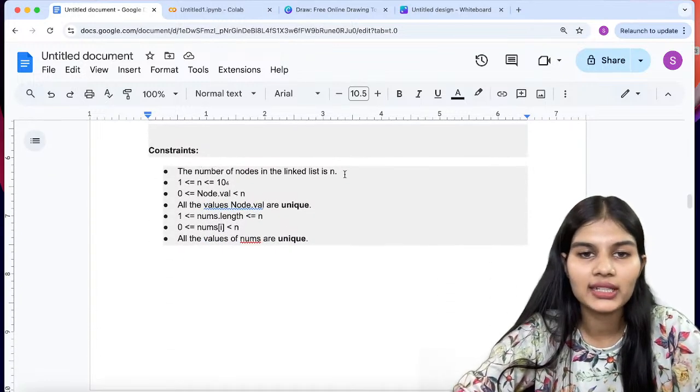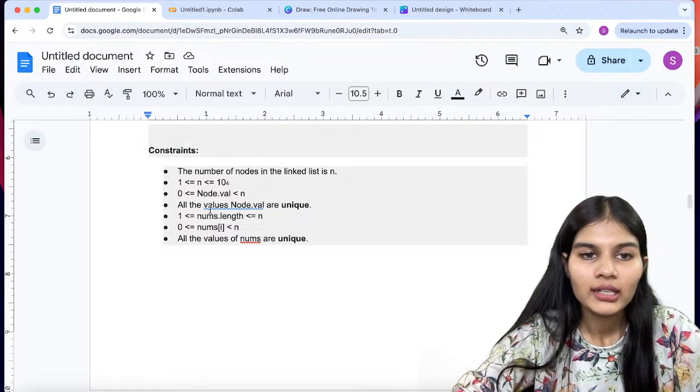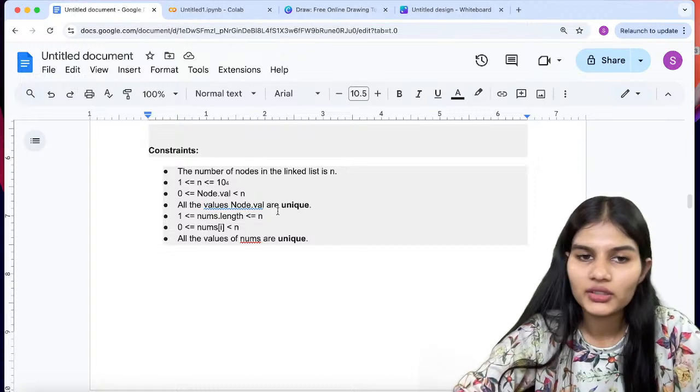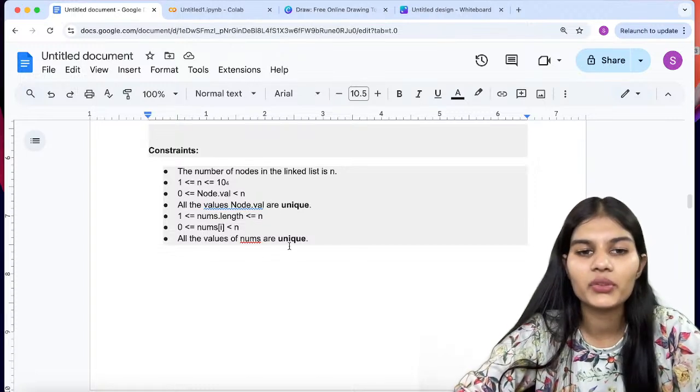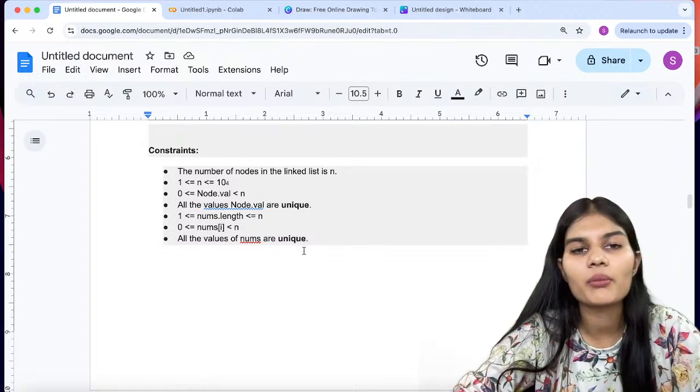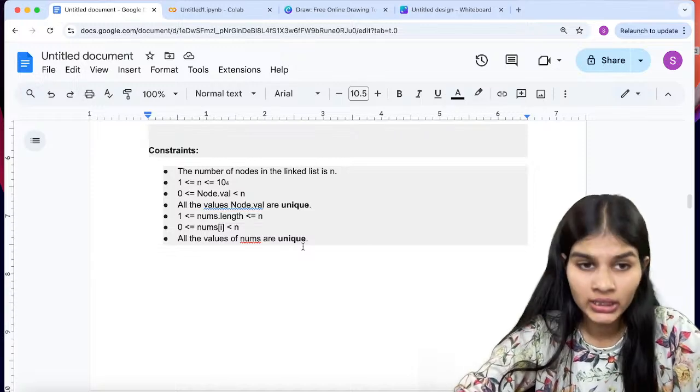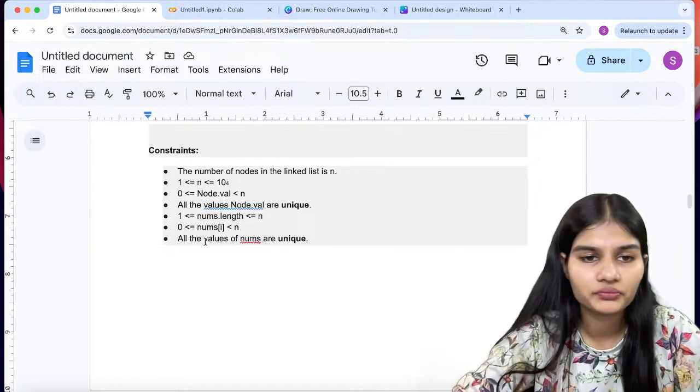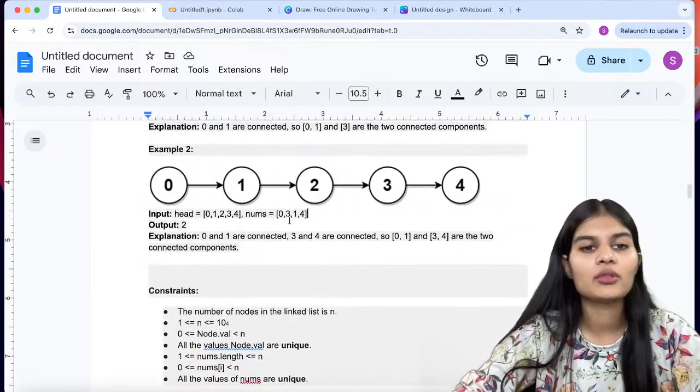Fine. So the approach to this, constraints are also there. The number of nodes in the linked list is n, and n should be between 1 and 10 to the power 4. The node values, node dot val, are unique. All the values are unique, which means we cannot have repetitive numbers in my linked list. These are the only constraints.